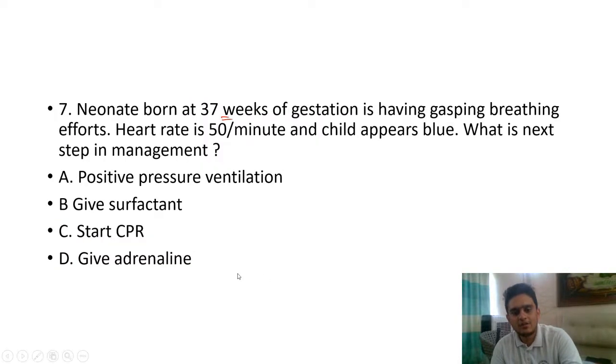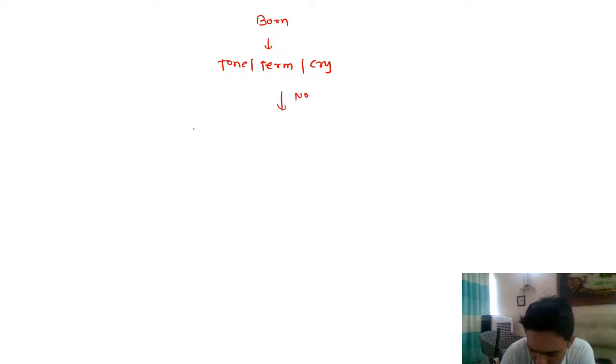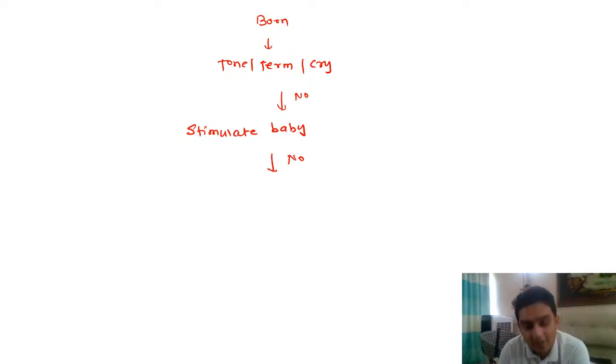So we'll just draw an algorithm. Remember, the baby is born. So we ask three questions: tone, term, and cry. The answer is no. What do we do? We stimulate the baby, the first step. The answer is still no. After stimulation, nothing has happened. What do we do? We start positive pressure ventilation.